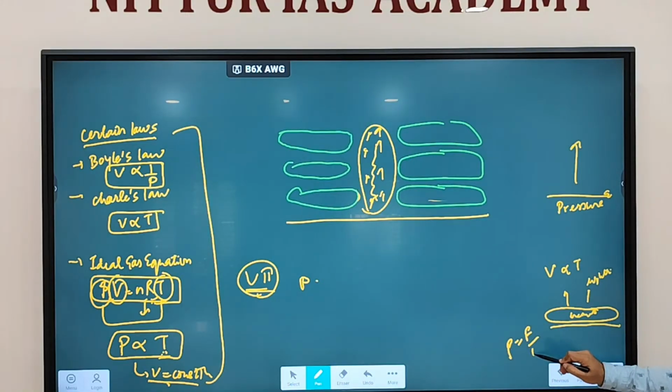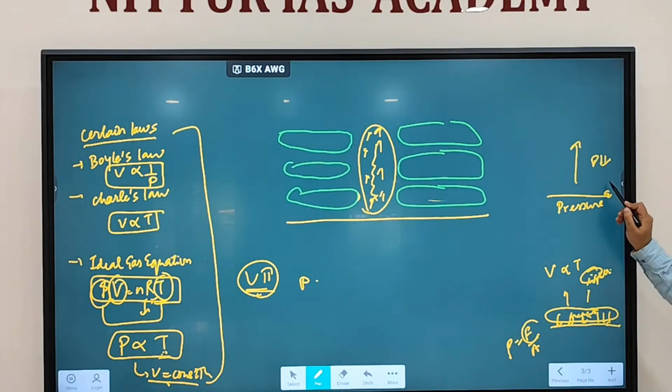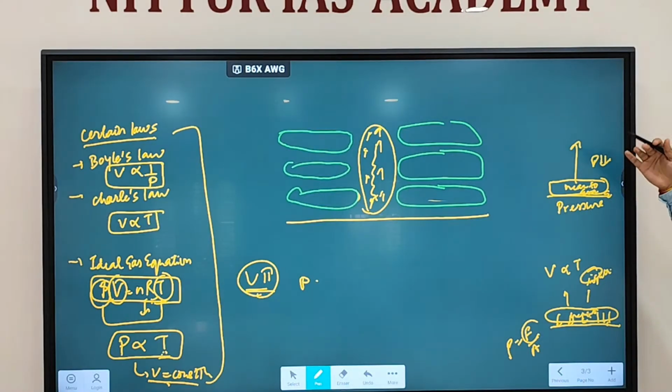Pressure is force per unit area. How much force is applied? When you have lighter weight, it will apply less force. When you have heavier weight, it will apply more force. So more force is applied near the surface. As you go up, pressure will decline. Clear? Pressure is more near the Earth's surface. As you go up, pressure will decline.